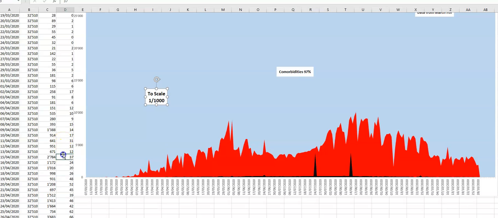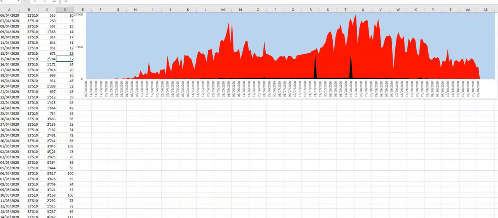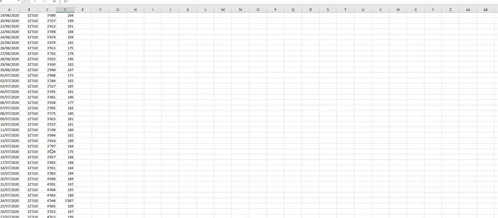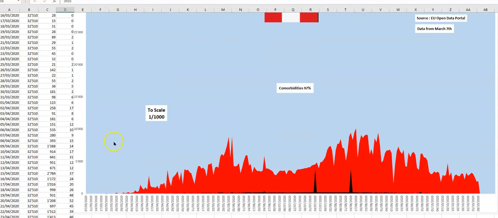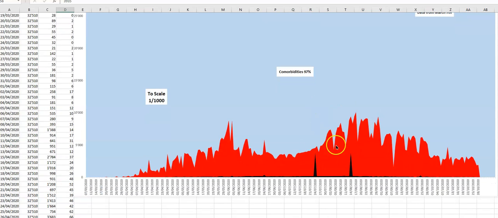So let's have a look at the 24th of the 7th. And yes, they just write in an extra 3,000 and something, sure. Oh, and here's there's the double spike. So you go from being 200s a day, an average of 200 a day. You can nearly average that out over a month, and then all of a sudden they add in an extra 3,800. So that will explain these two spikes here.